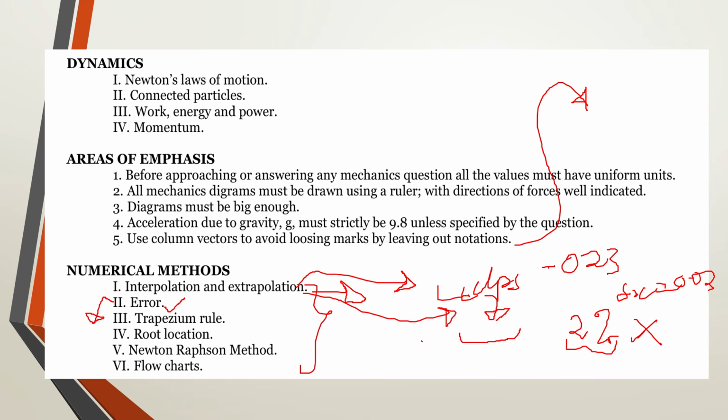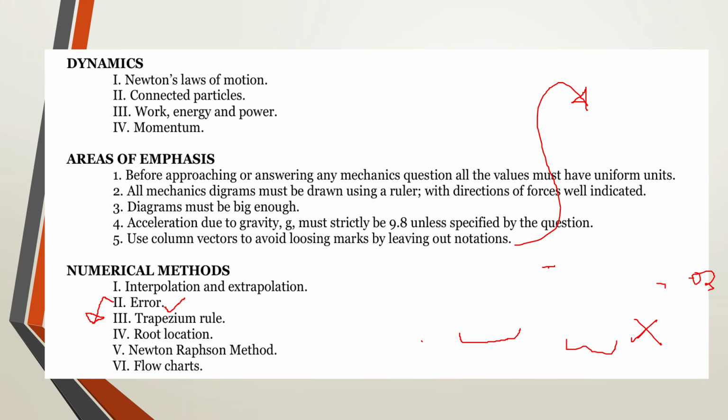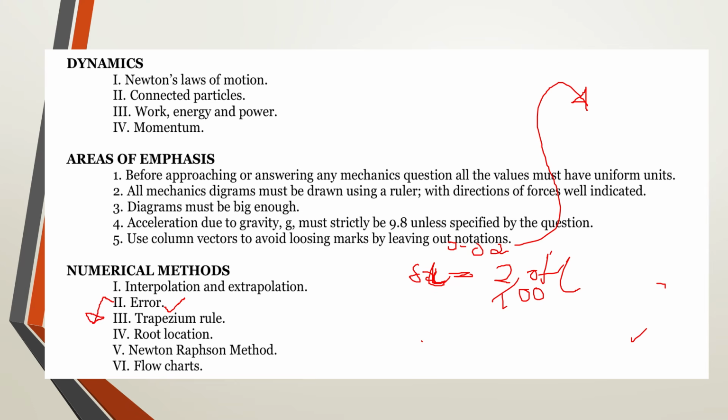So we can say that an error of 2% was made in the length. Let's say the length is L, changing the length L by 2%, that means it's 2 over 100 of the length. It's not 0.02, it is 2% of the length.